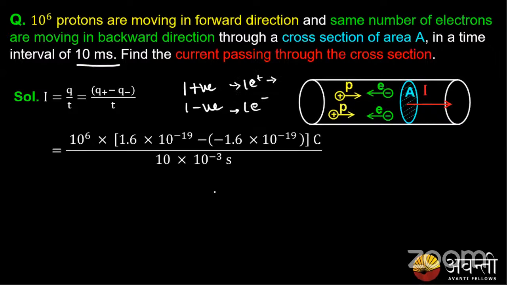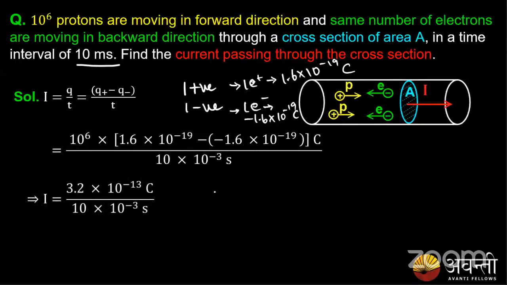One charge in coulombs is 1.6 into 10 power minus 19 coulombs. Similarly, one negative charge is minus 1.6 into 10 power minus 19 coulombs. Now, if we add them together, how much do we get? So 1.6 plus 1.6, how much is it? Yes, correct, Uday.